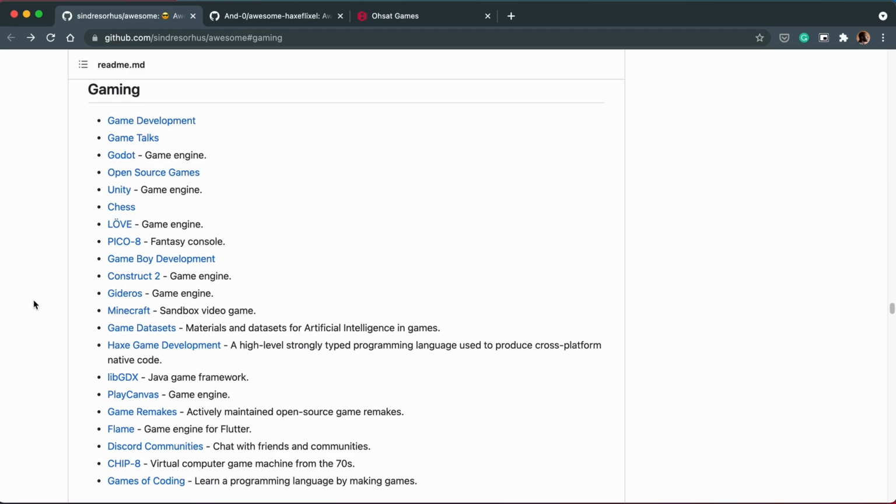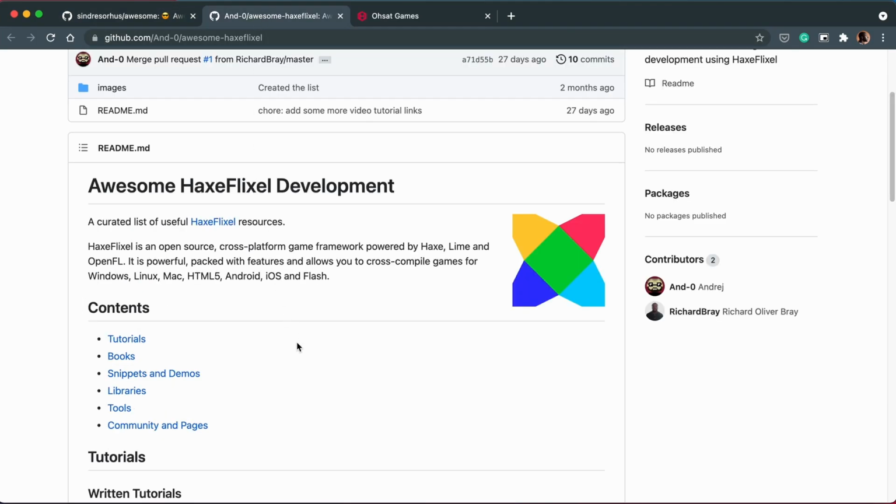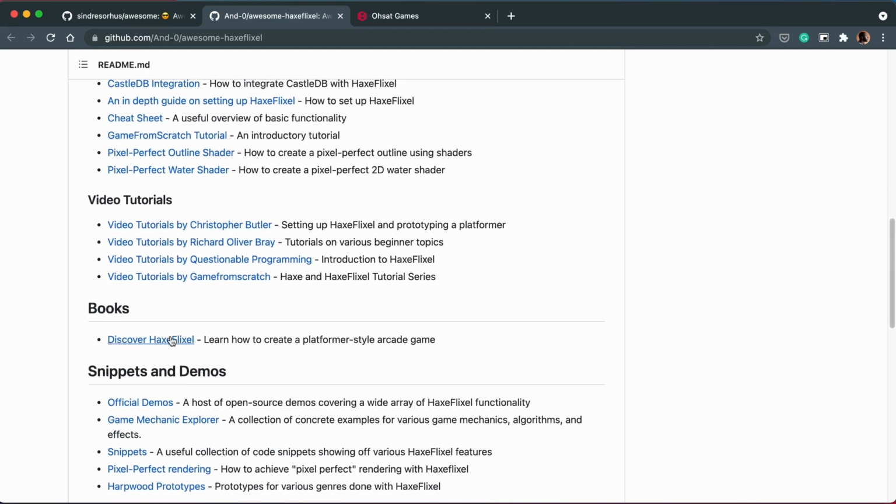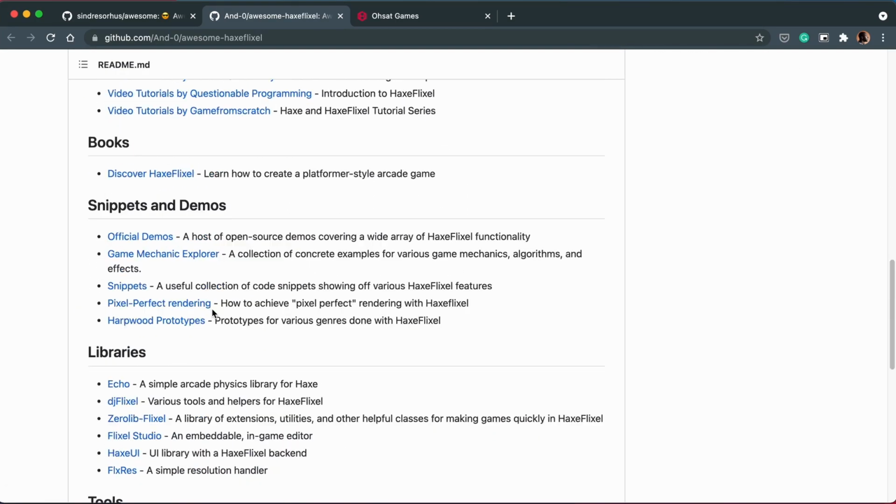And unfortunately, the HaxeFlixel link isn't here. It might come here in the future, but currently this resource is still useful for those who want to learn HaxeFlixel. There are, of course, tutorials and books, video tutorials, of course, mine are here, and some code snippets as well as libraries and extra tools.